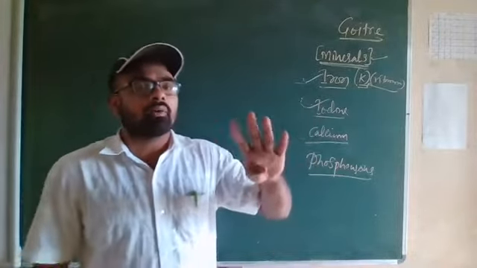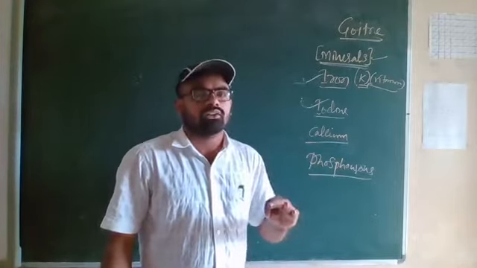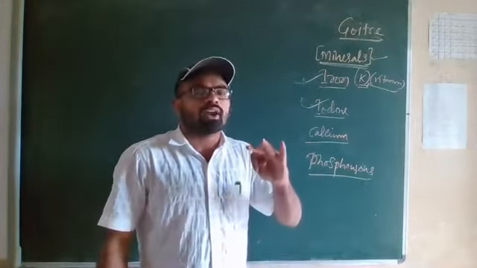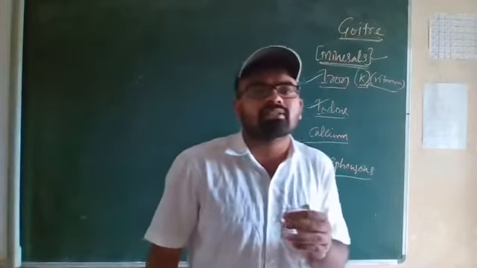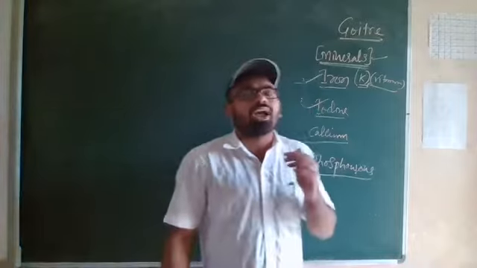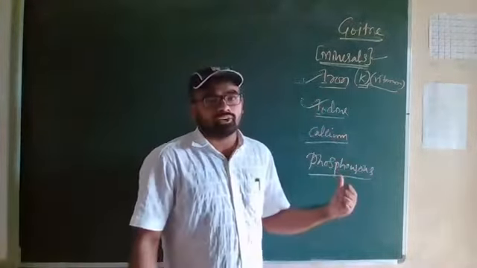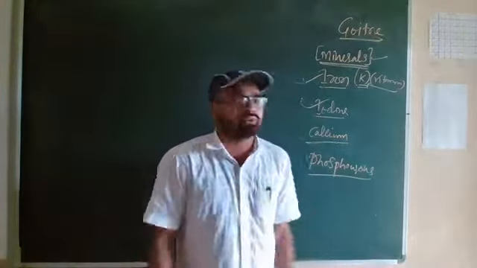Again milk is there, banana is there. Phosphorus is also one of the minerals needed for our body. Okay, so banana is rich in phosphorus, milk is rich in phosphorus, some pulses are rich in phosphorus. We have to eat more banana for the phosphorus content. We have to drink more milk for phosphorus content.